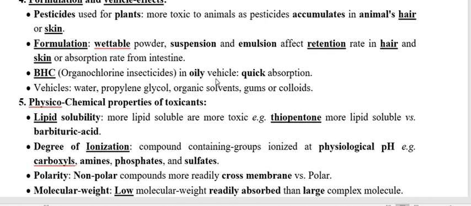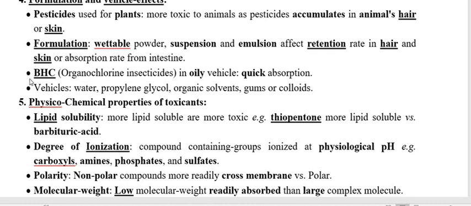What it means is, if you apply BHC to an animal, and on that area there is oil or fat, then the BHC absorbability is more as compared to a simple area where fat is not there.